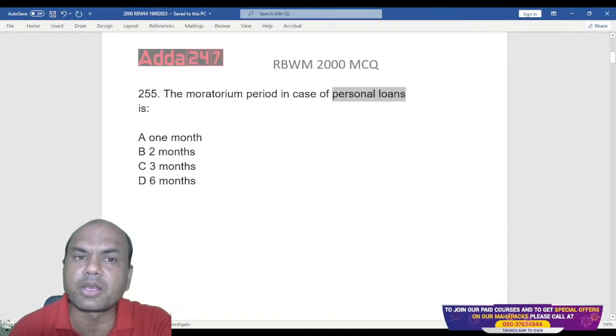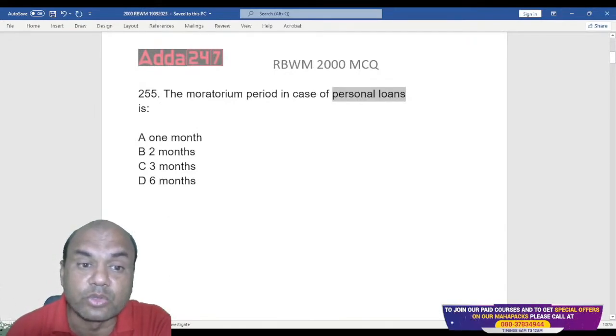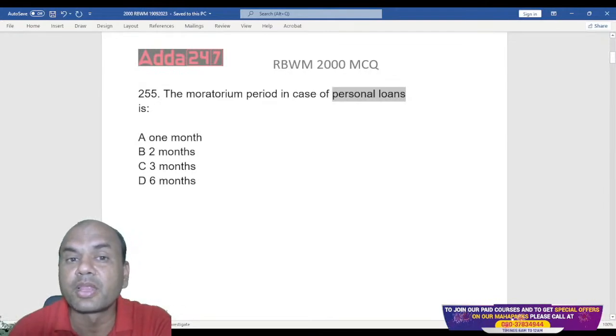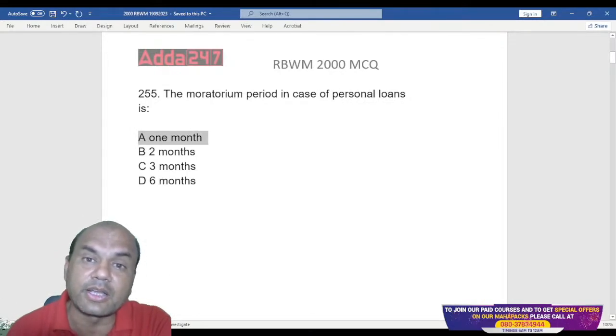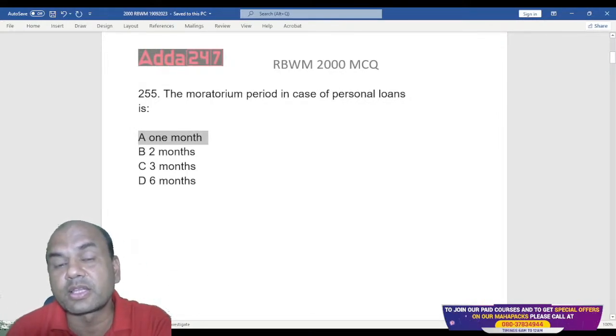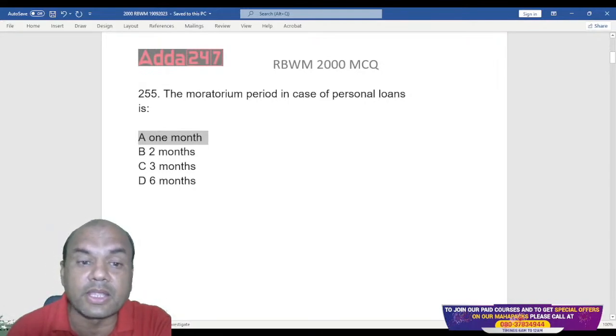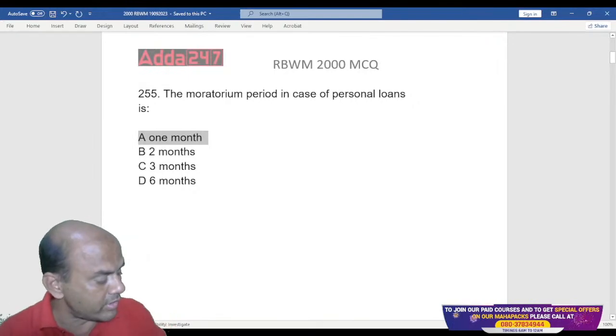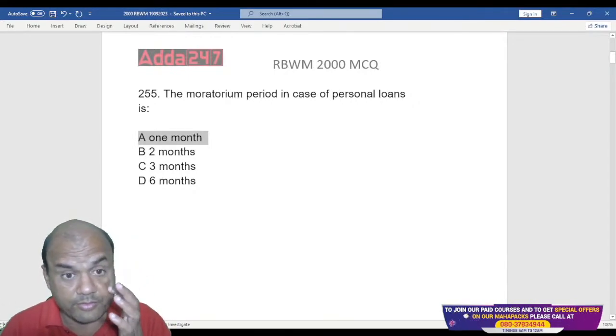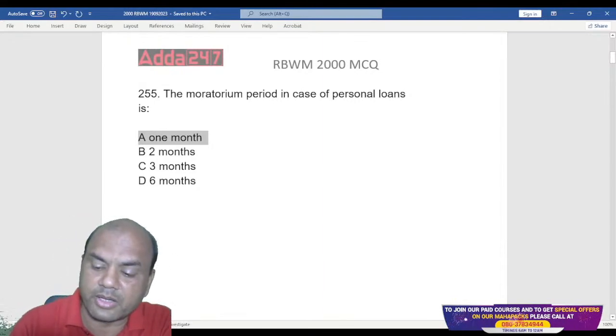When the options have no 'no moratorium' choice, you are actually saying 1 month moratorium period. Why? Because after the disbursement, it takes 1 month for the borrower to pay the EMI, isn't it? So that's why personal loans will have a one month moratorium period. Okay, got it?